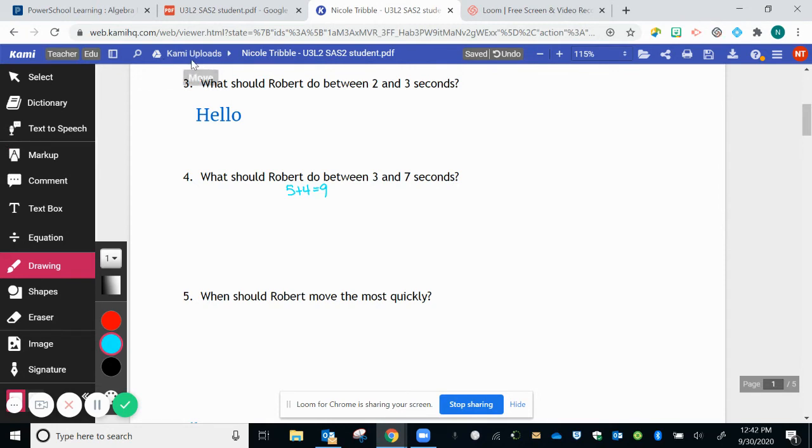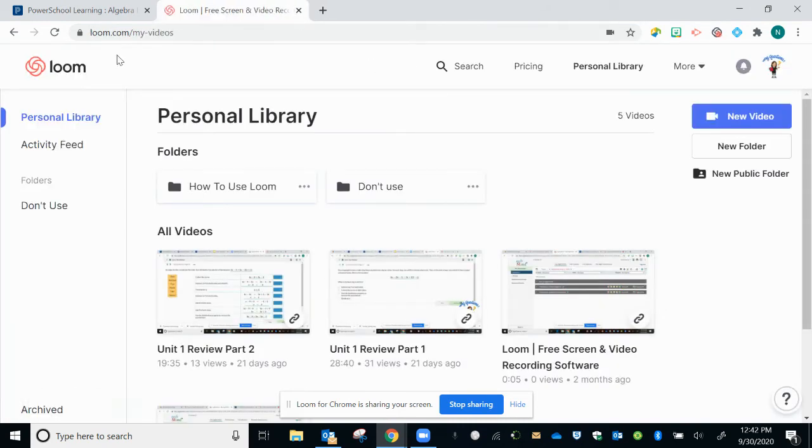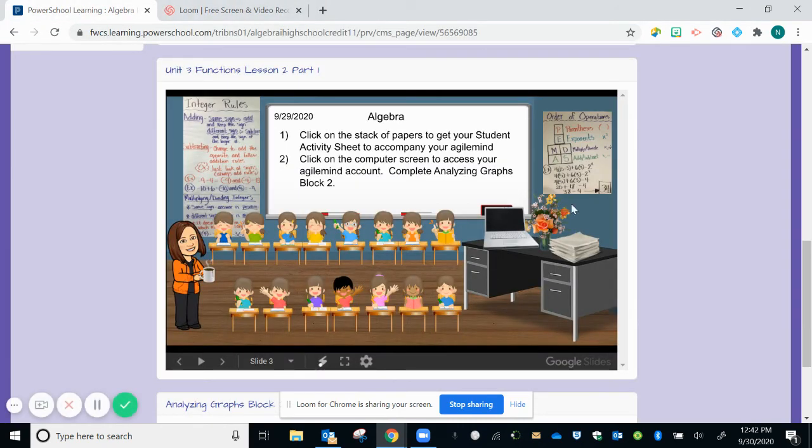So this says Cami Uploads right here at the top. That means it's going to be there for you when you go back to this assignment or when you're ready to hand it in. I'm going to go ahead and close this out for now and go back to the Google page.